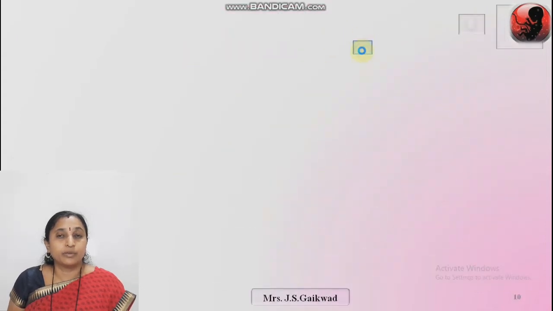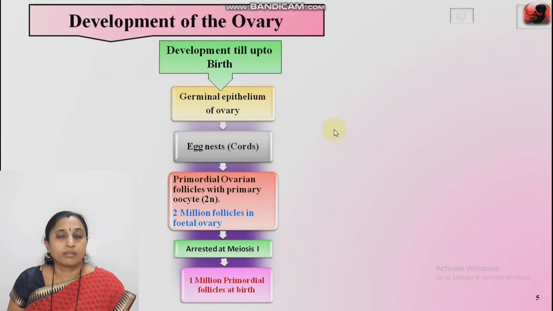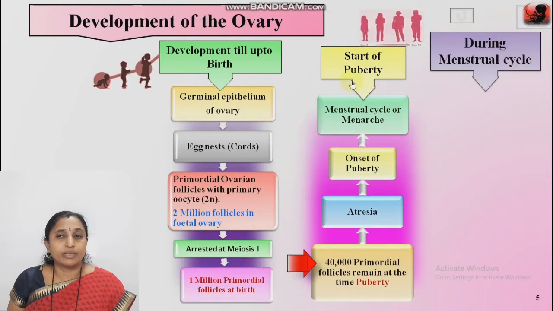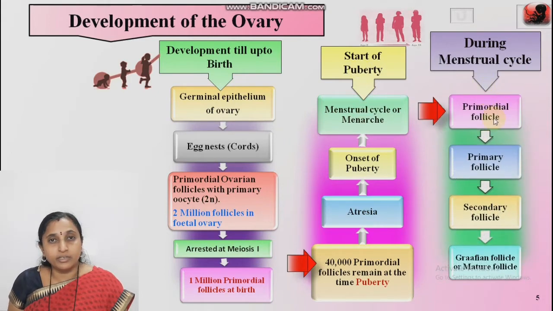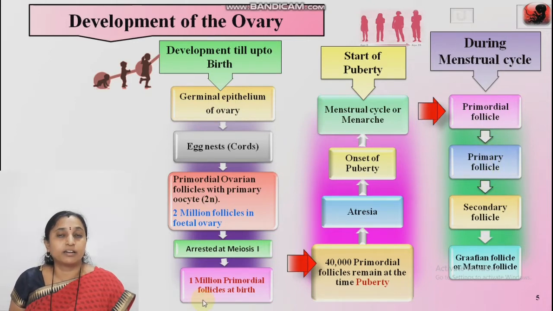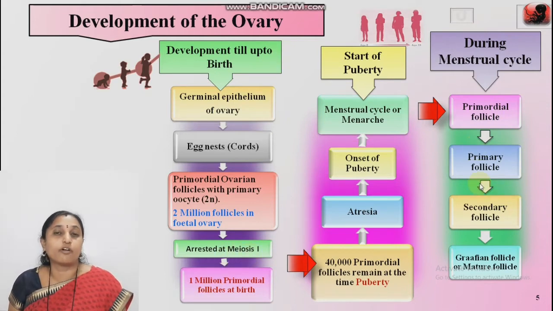Now, during the menstrual cycle or the menarche, which is the characteristic of the human female, when it occurs at the onset of puberty, the age of 10 to 14 years, the developmental sequence is: primordial follicles undergo division and form the primary follicle. The primary follicle undergoes meiosis division. Up to birth it was arrested at meiosis 1, but here the primary follicle undergoes meiosis 1 and forms the secondary follicle.